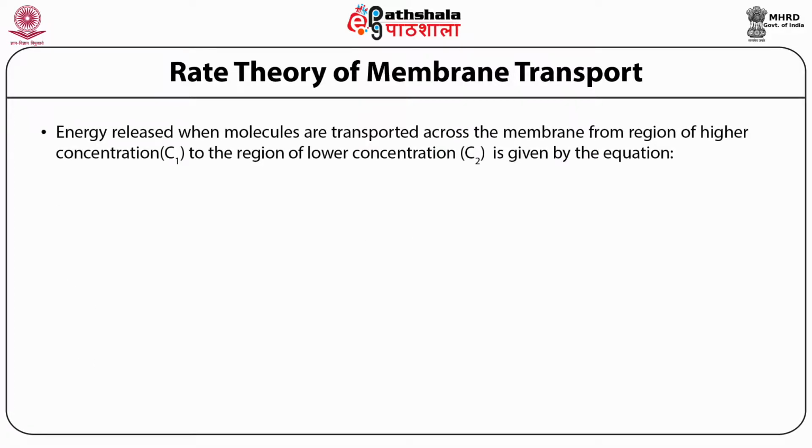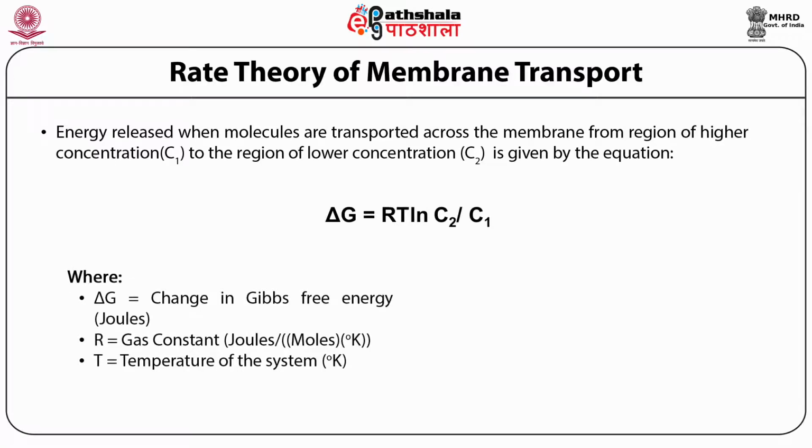When molecules are transported across the membrane from higher concentration to lower concentration, some energy is released. That energy is called the Gibbs free energy, delta G. So delta G = RT log(C2/C1), where delta G represents the change in Gibbs free energy, R is the gas constant, T is the temperature of the system, and C represents the concentration of the solute.